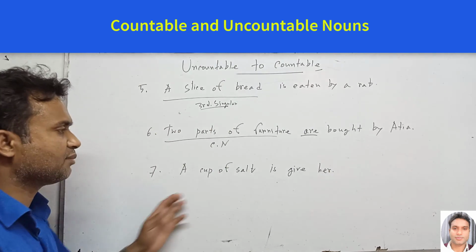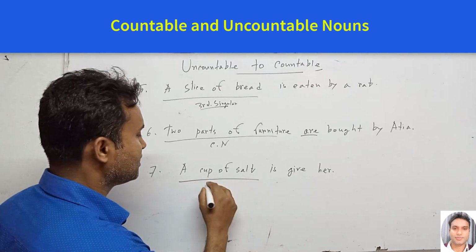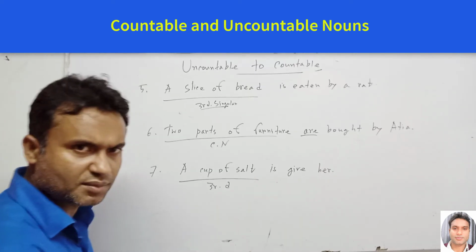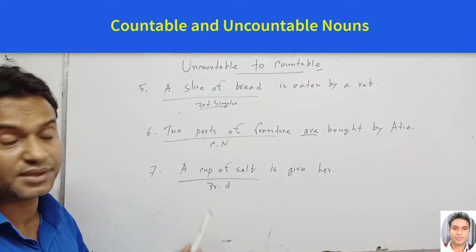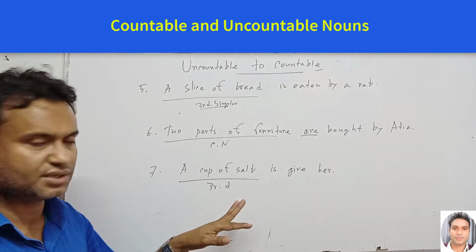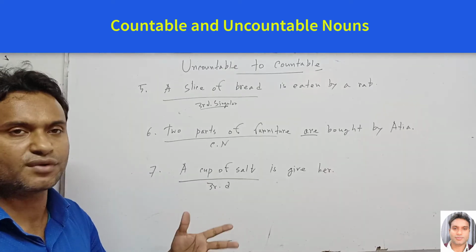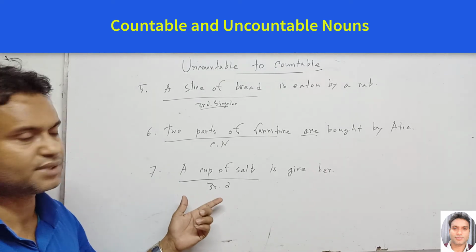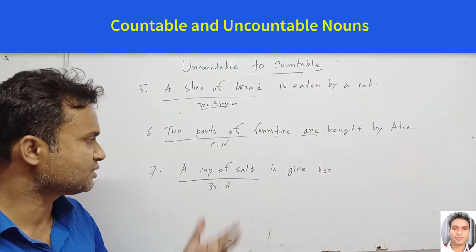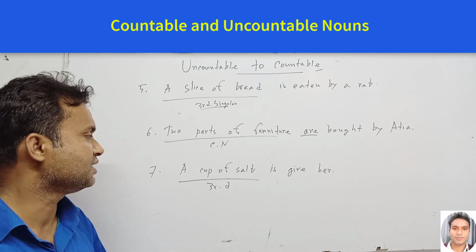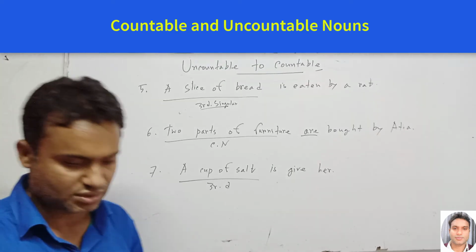So here a cup of salt is also third person singular number. We can also use a plural form, no problem. Two cups of salt. In this way we can make the plural form of this sentence. But here the subject is third person singular number. So in this way we can make sentences very easily from uncountable to countable.